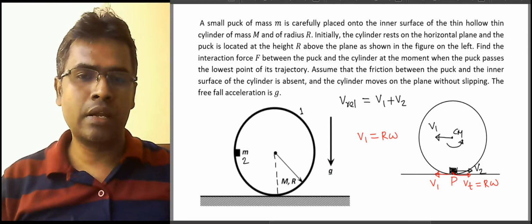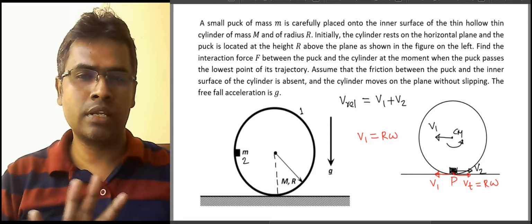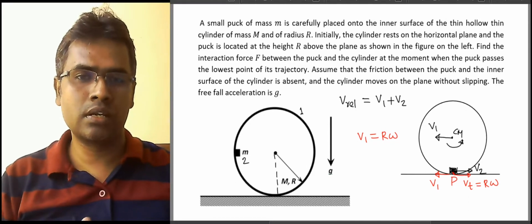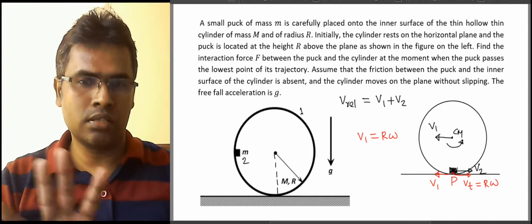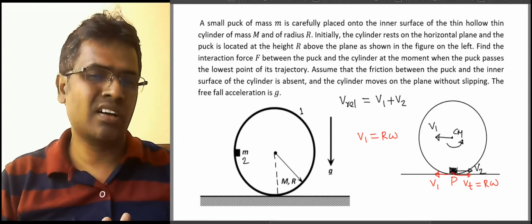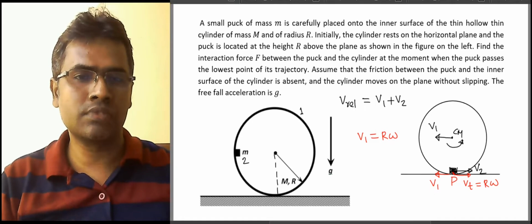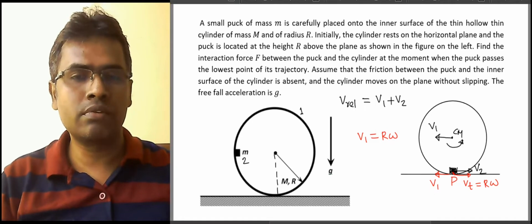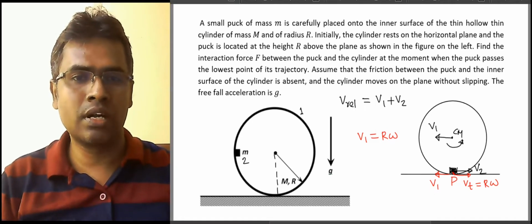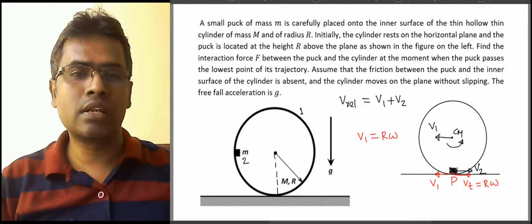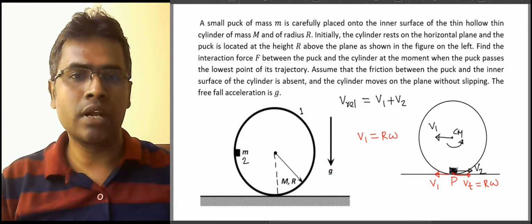Again, keep in mind that there is friction between the cylinder and the horizontal ground. So even if we take our system here, I'm sure you guess this, that we cannot use the conservation of linear motion. So we'll have to look at a different approach to get the relation between V1 and V2.